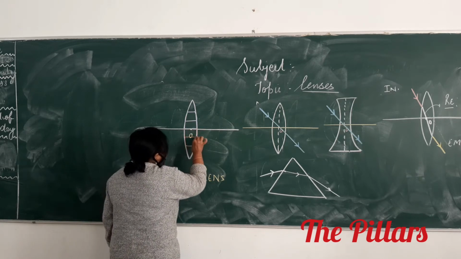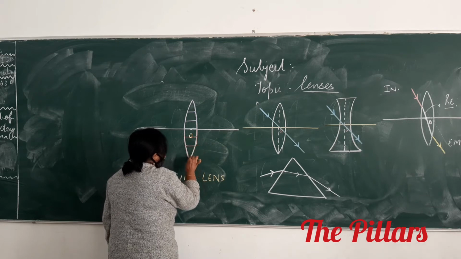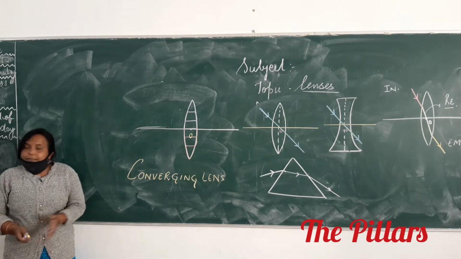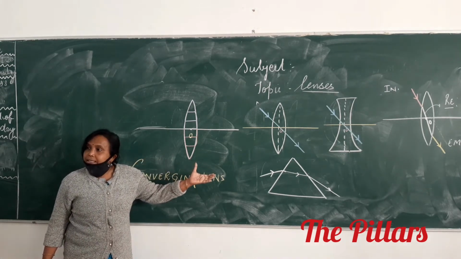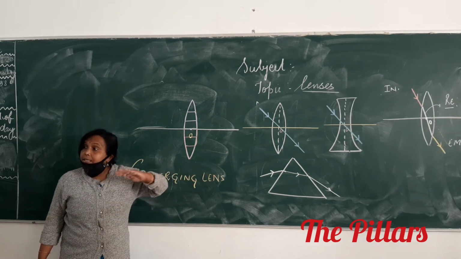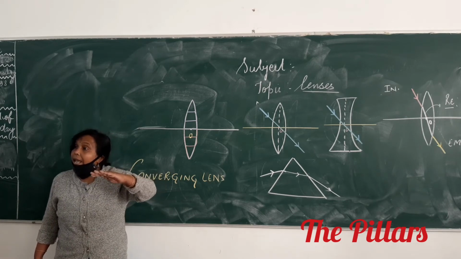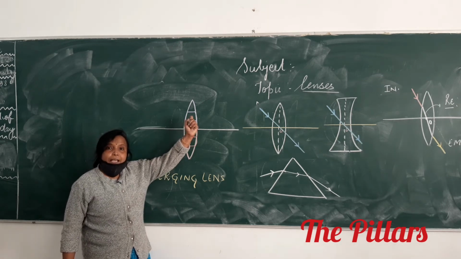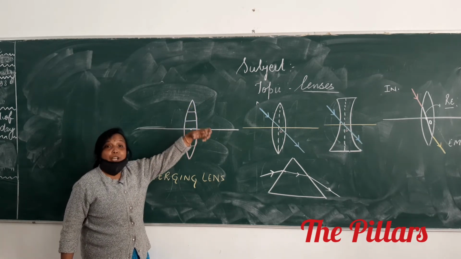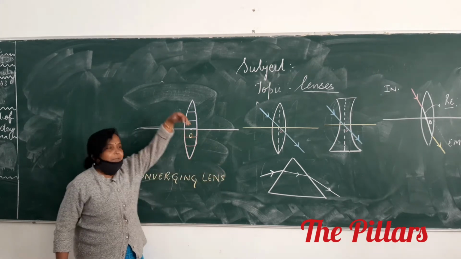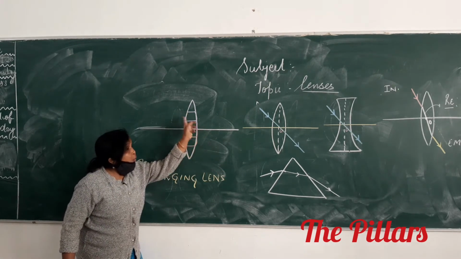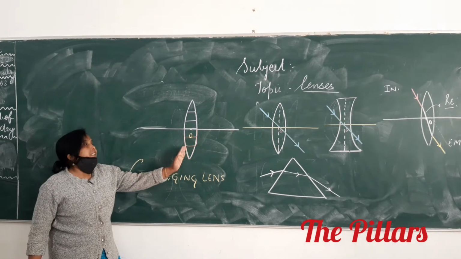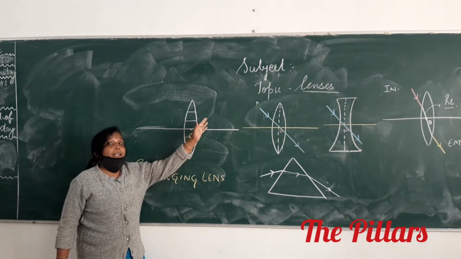This lens is considered to be made up of several prisms. As such, the prisms which are above the principal axis, their bases are in downward direction, and the prisms which are below the principal axis, their bases are in upward direction.